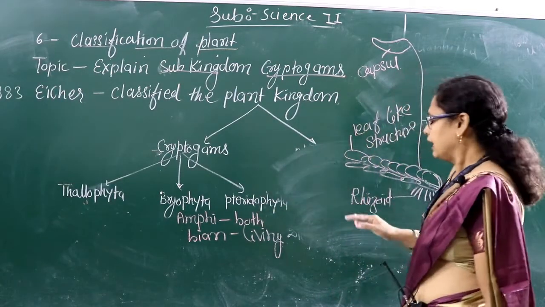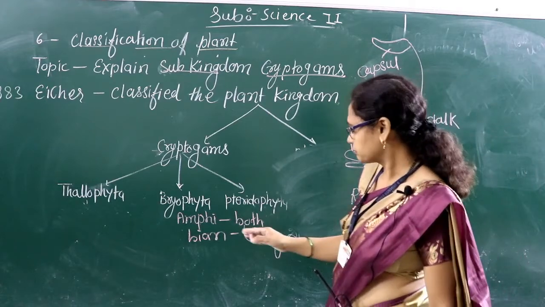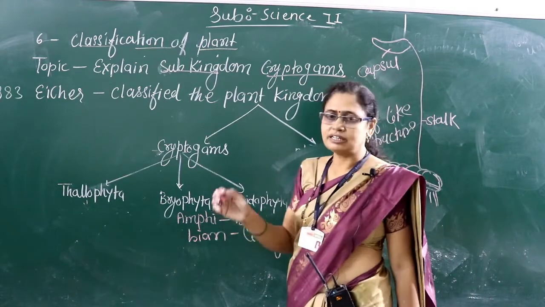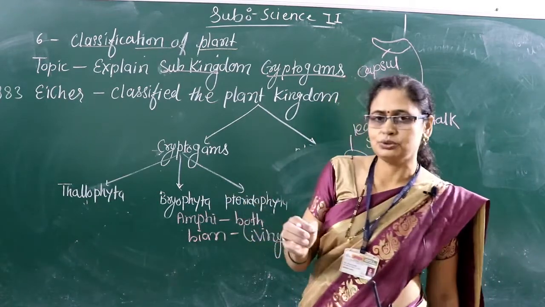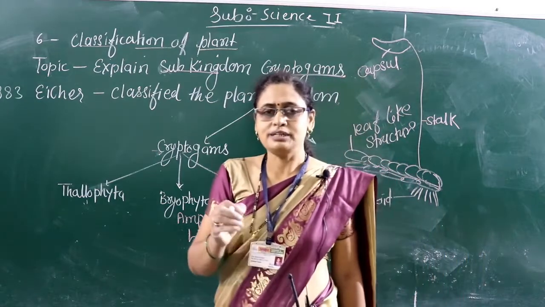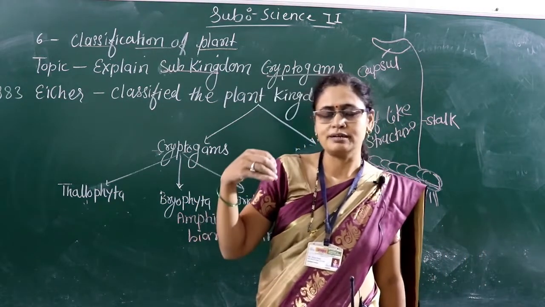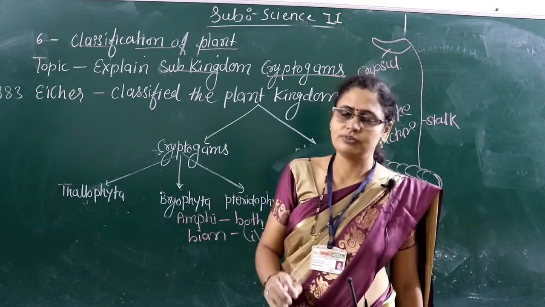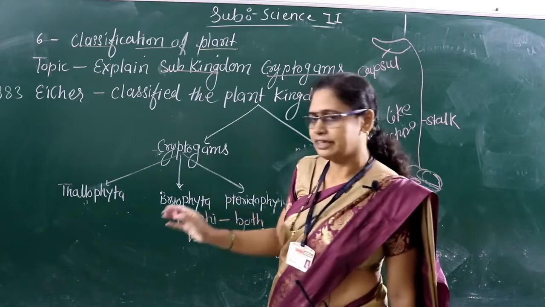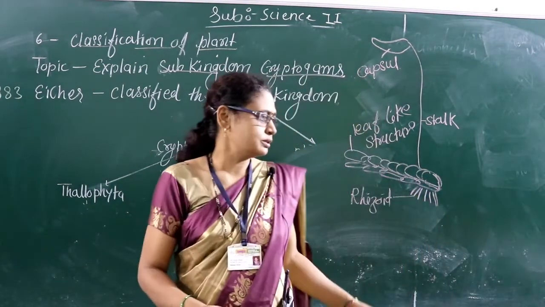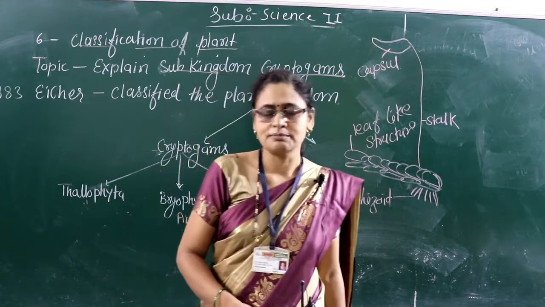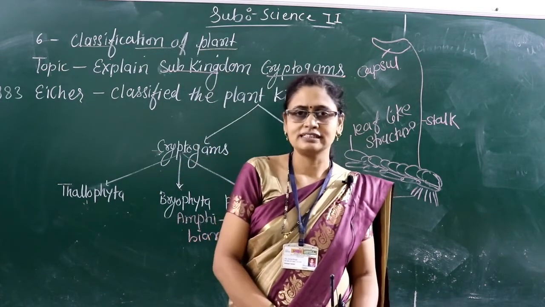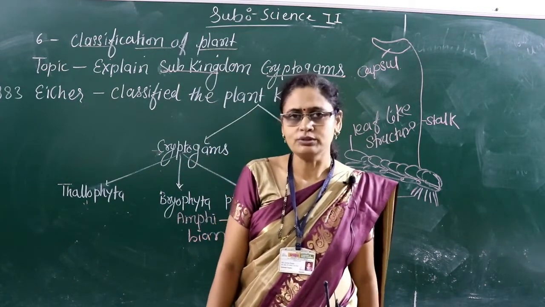And in pteridophyta, we can see they have a conducting tissue. Conducting tissue is an advanced character, meaning the plant size has now become elongated, and there is a need for xylem and phloem, which is present in the pteridophyta. And they do asexual reproduction by spore formation and sexual reproduction by zygote formation.